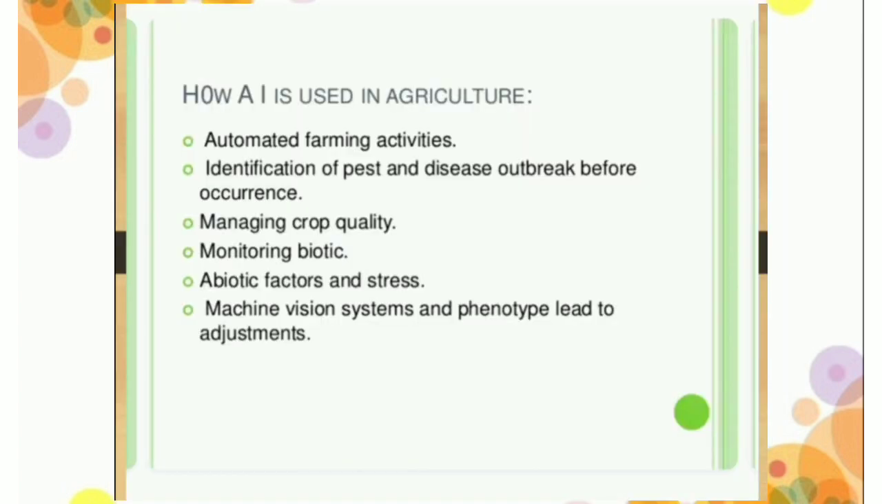How is AI used in agriculture? Automated farming activities, identification of pest and disease outbreak before occurrence, managing crop quality, monitoring abiotic factors and stress, machine vision systems and phenotyping lead to adjustments. Automated irrigation system. Effect of usage.